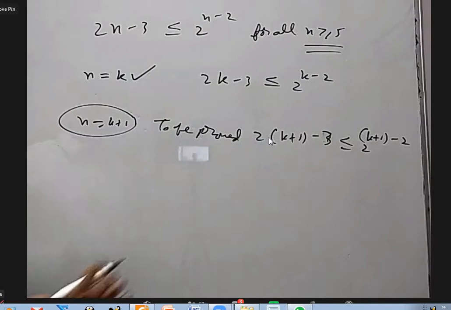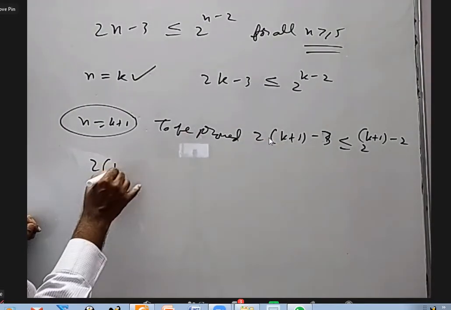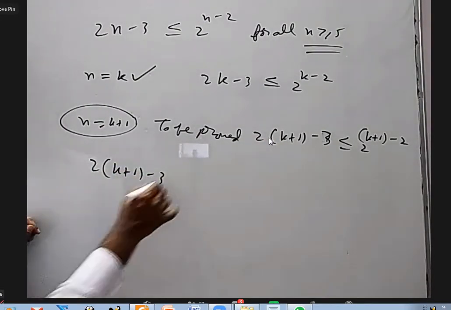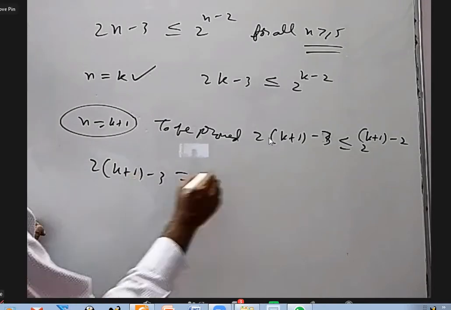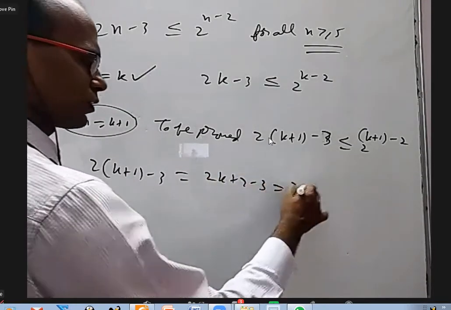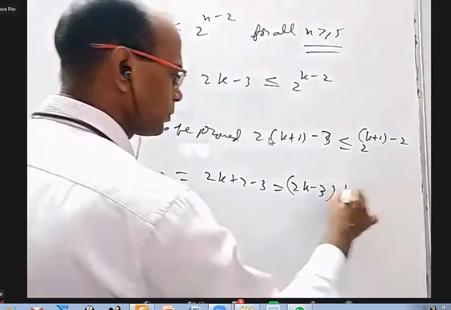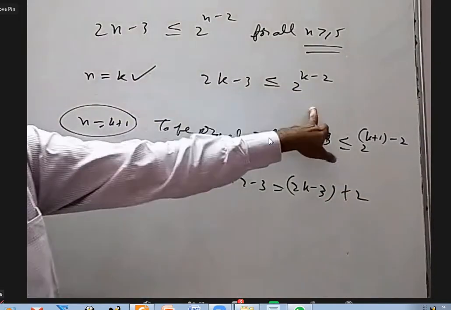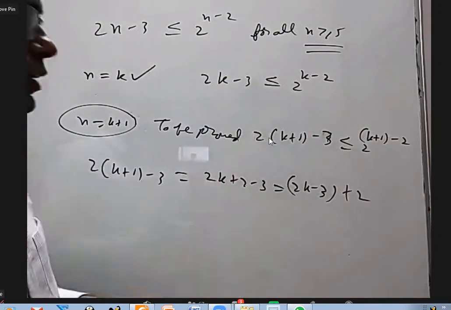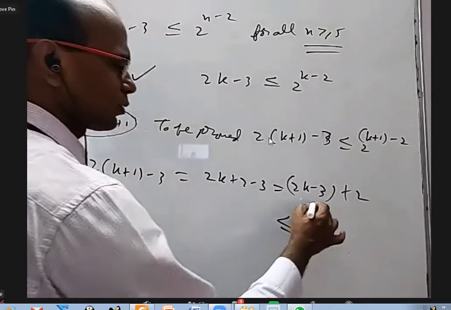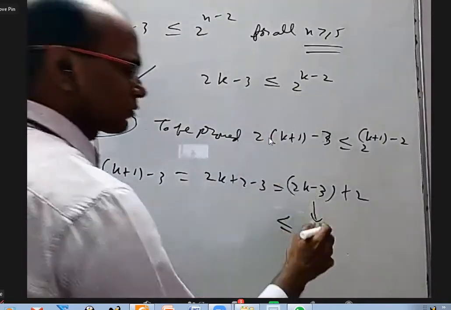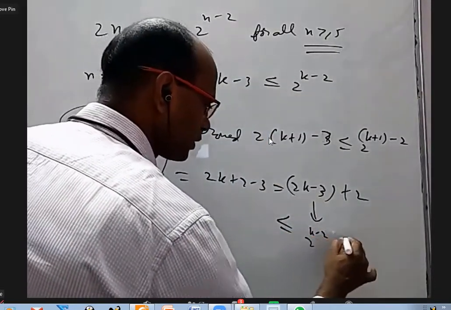So now what to do? Start with LHS: 2 into k plus 1 minus 3. I can write it as 2k plus 2 minus 3, which is 2k minus 3 plus 2. So for this extra 2, I have to add 2 on both sides. So I can say less than or equal to, replacing 2k minus 3 with 2 power k minus 2, plus 2.